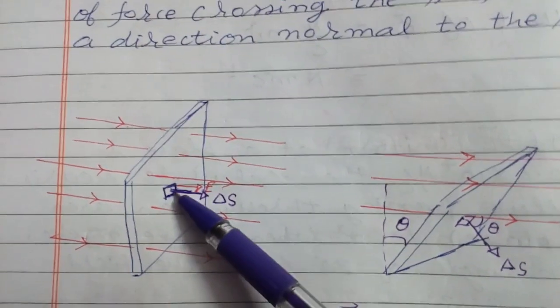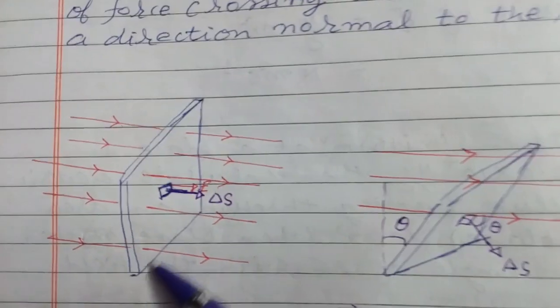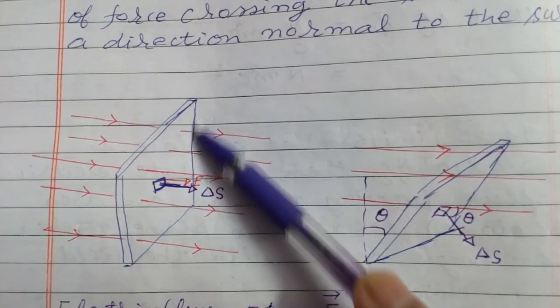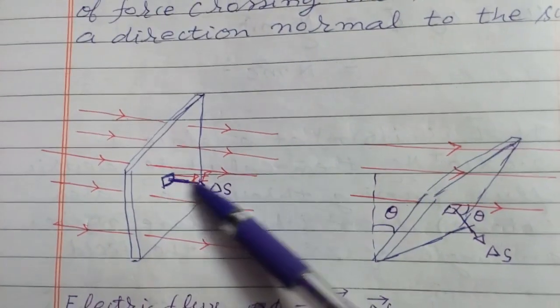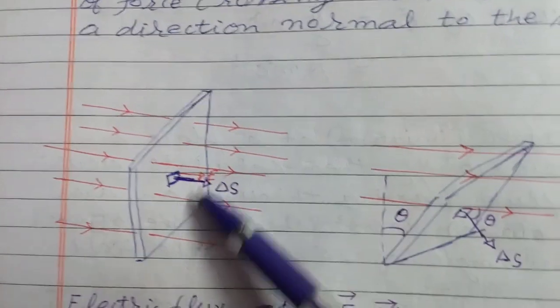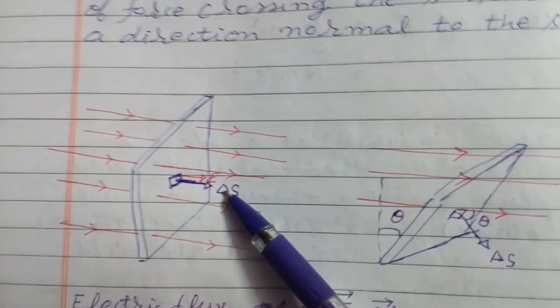Now one thing should be clear here, that we take the direction of this area perpendicular to the plane. Here area is a vector quantity, so this delta S is a vector.